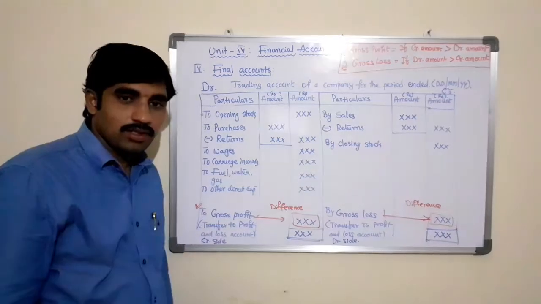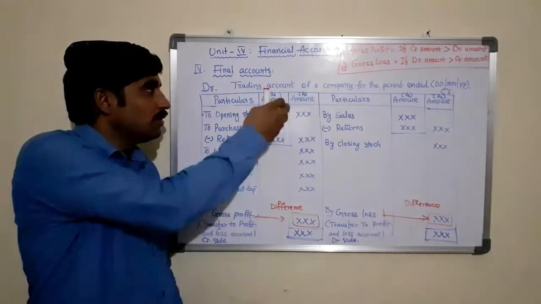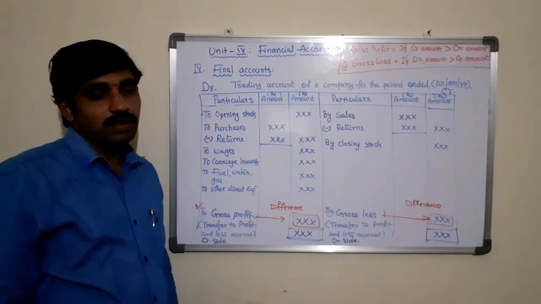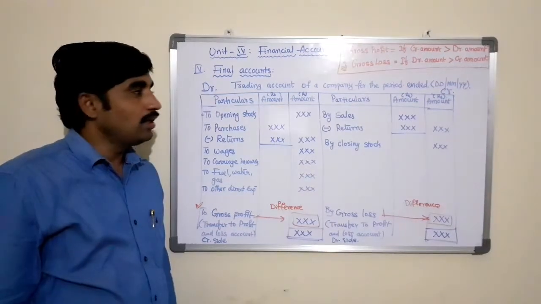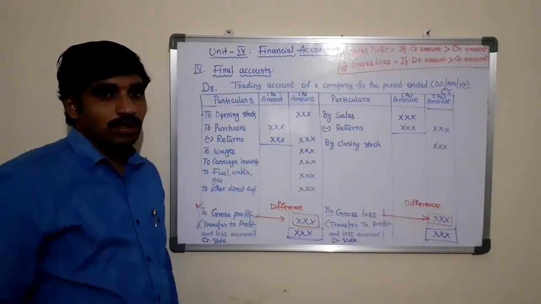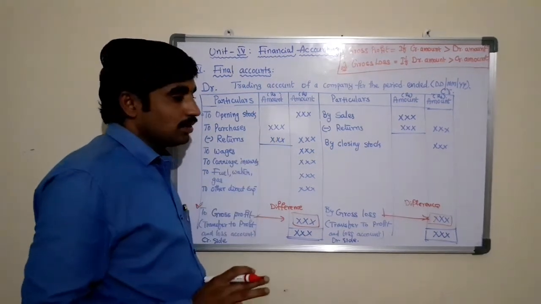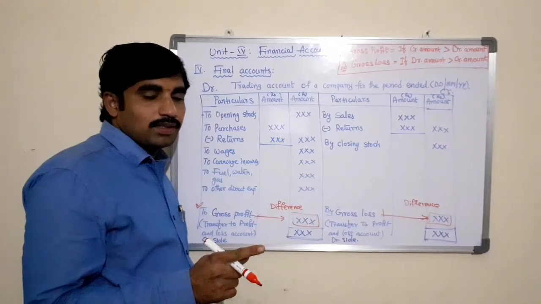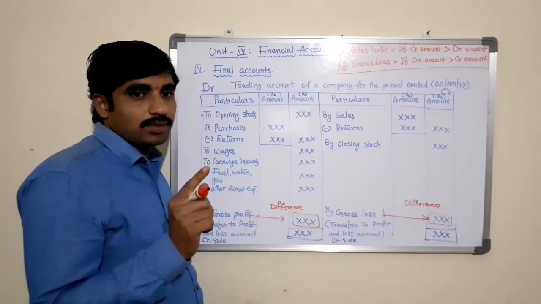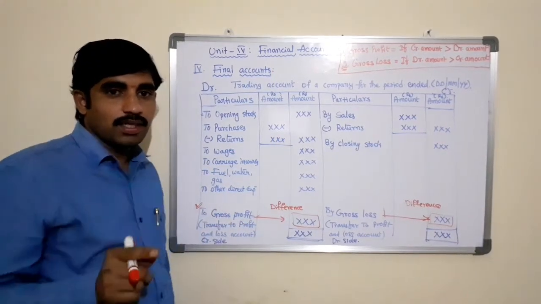To ascertain the gross profit or the gross loss, we are preparing the trading account. Business needs to prepare the trading account, and the major elements of this trading account are direct expenses and direct incomes.